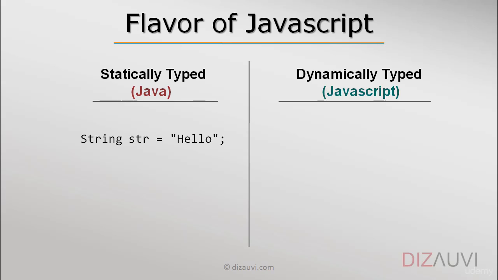For example, if we have this variable str of type string, which is pointing to a string hello in Java, we cannot write this statement now. That is, we cannot have str have an integer value later.